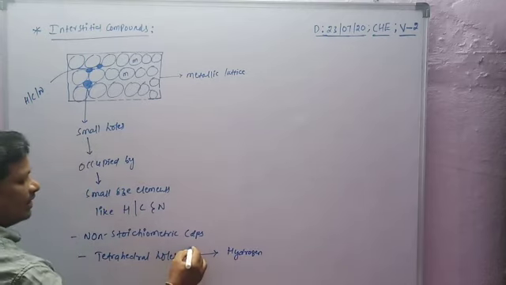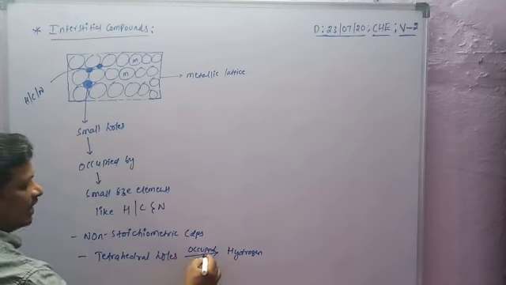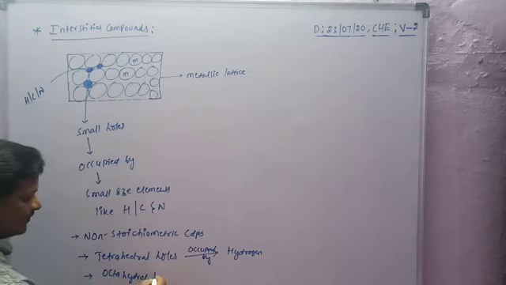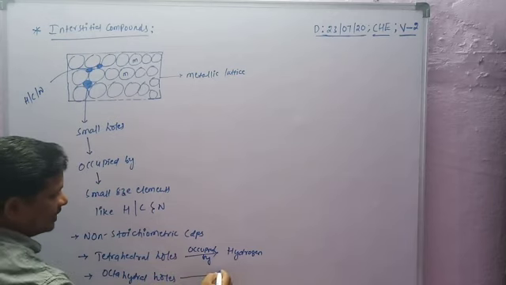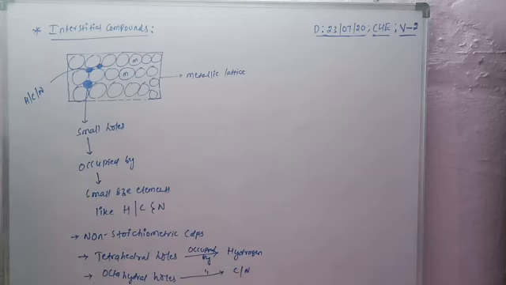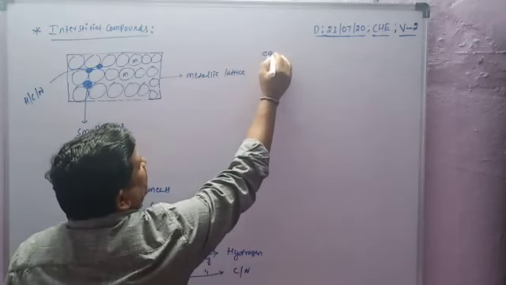Similarly, octahedral holes are occupied by carbon and nitrogen. So these are the interstitial compounds. Generally, interstitial compounds are non-stoichiometric compounds.